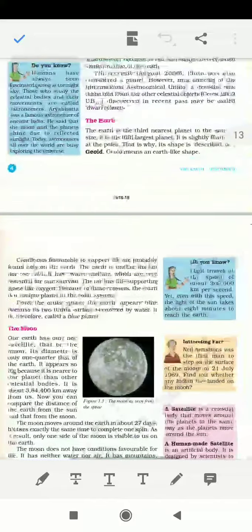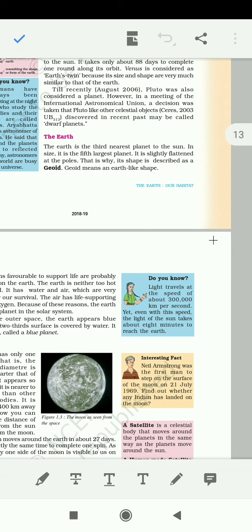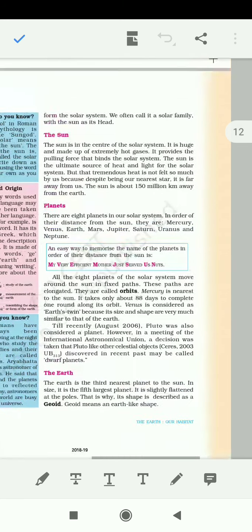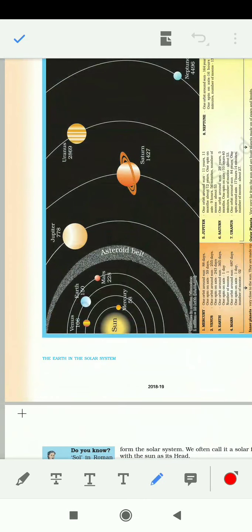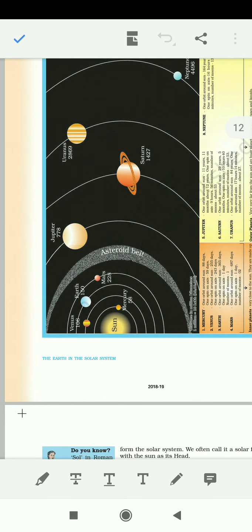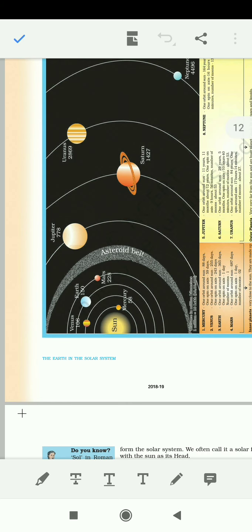And friends, we have missed one important piece of information: Earth is the third nearest planet to the Sun, and it is also the fifth largest planet. The nearest planet to the Sun is Mercury, as we can see in this image. And if we talk about the largest, then Jupiter. Here we can see that Jupiter is the largest planet of our solar system.